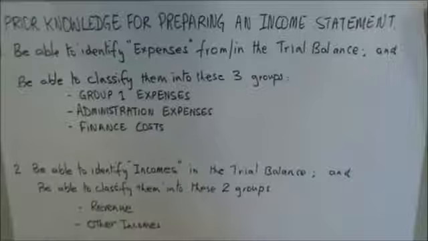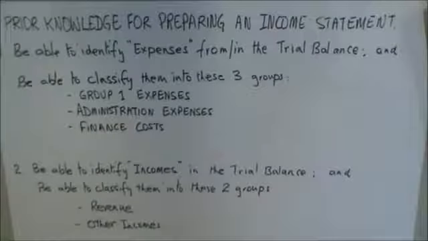Once we've done that and we have our format in mind, we now need to look at the trial balance, because that's where all the information would be given to us if we want to prepare the income statement. So we will have the trial balance in front of us.